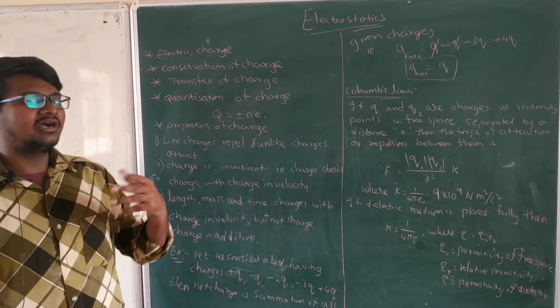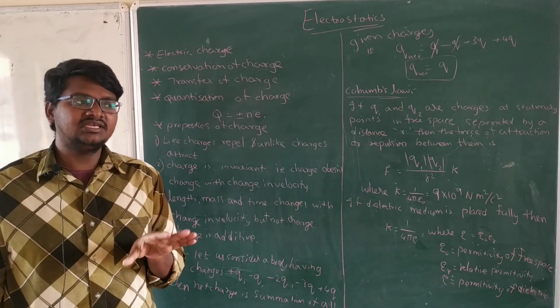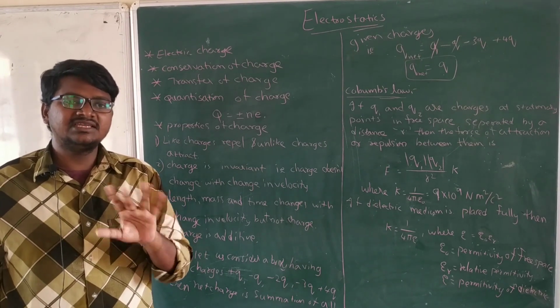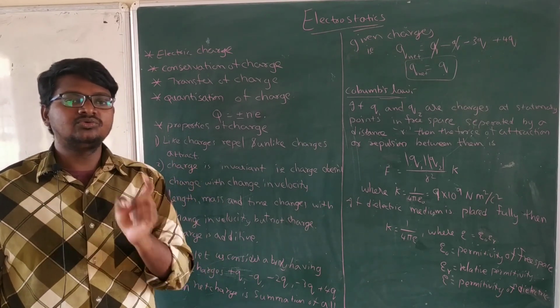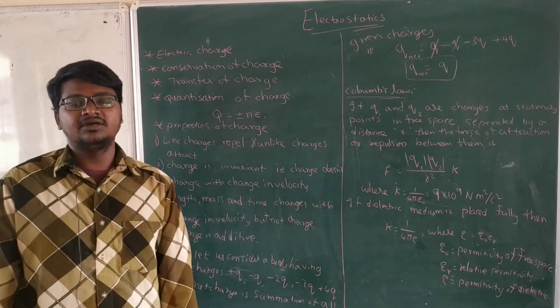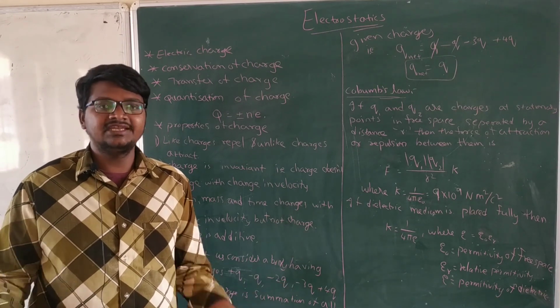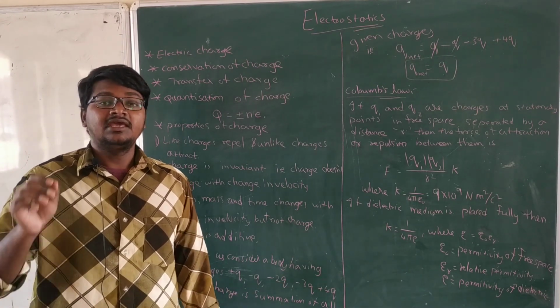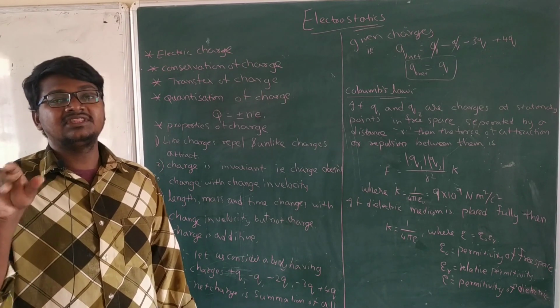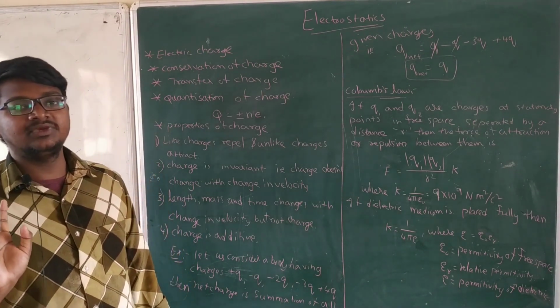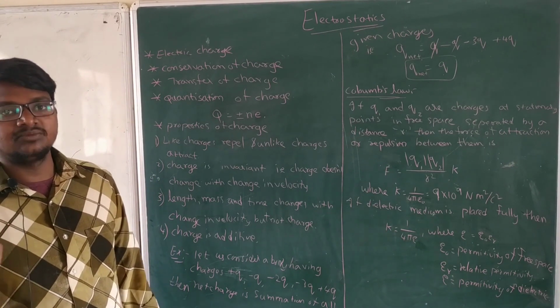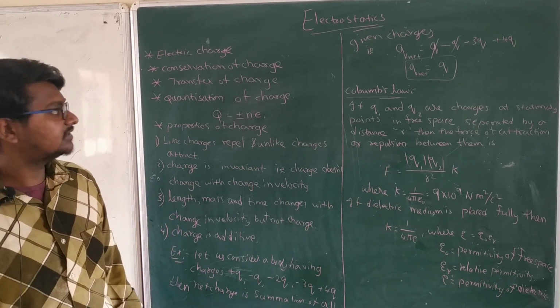That will be called quantization, and it cannot be taken as 1 by 2 or 1 by 3. Such numbers we should not take. We just have to take 1, 2, 3, 4, 5, 6, 7, 8, numbers like that only. Fractions we should not take, only a particular number n, a natural number.